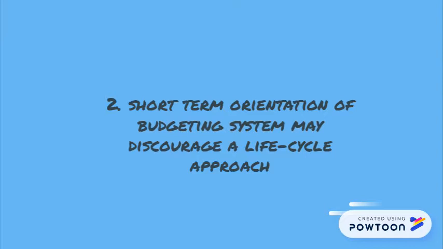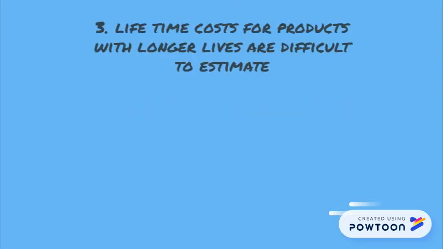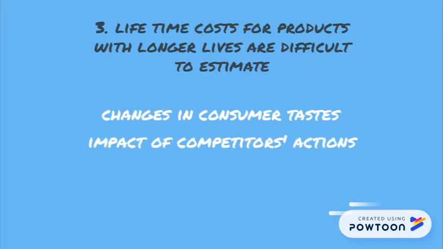The second reason would be the short-term orientation of the budget system may discourage a lifecycle approach. Now, the third one would be lifetime costs for products with longer lives are difficult to estimate. The reason why is they are affected by changes in consumer taste, impact of competitor action, and effects of inflation.